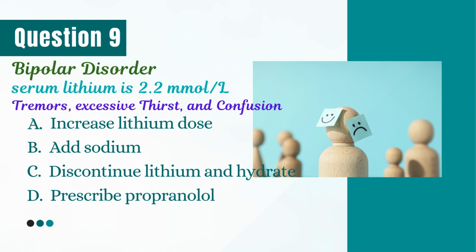Question 9. A patient being treated for bipolar disorder complains of tremors, excessive thirst, and confusion. His serum lithium is 2.2 millimoles per liter. What is the best next step? Correct answer is C, discontinue lithium and hydrate. Because lithium greater than 2.0 millimoles per liter is toxic, and hydration helps excretion. Let's see the other choices. Increasing the dose is dangerous, never in toxicity. Adding sodium is only relevant if hyponatremia is present. Propranolol may reduce tremor but won't treat toxicity.